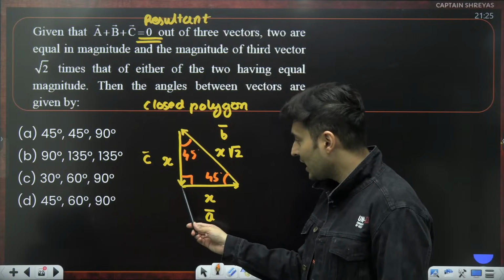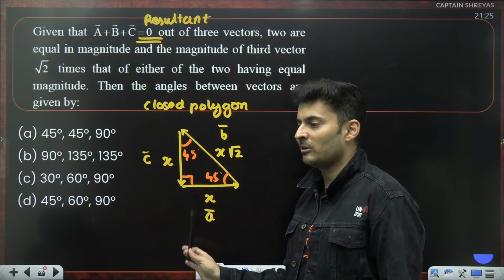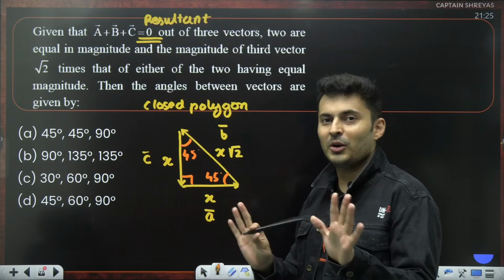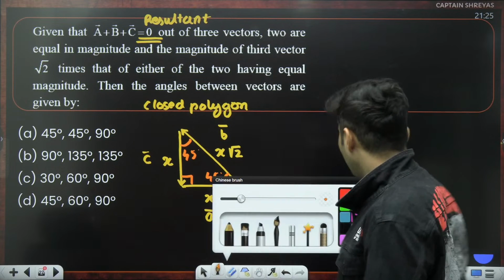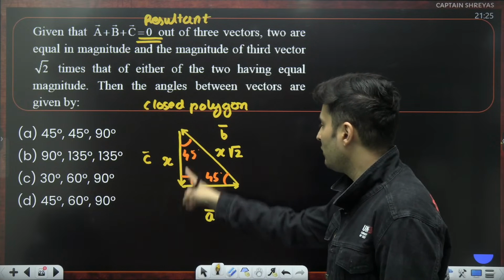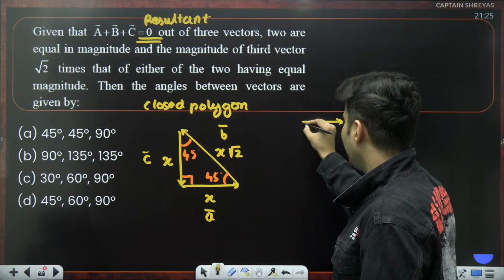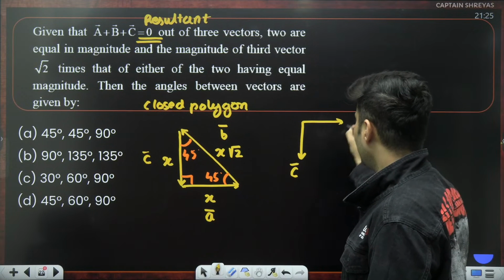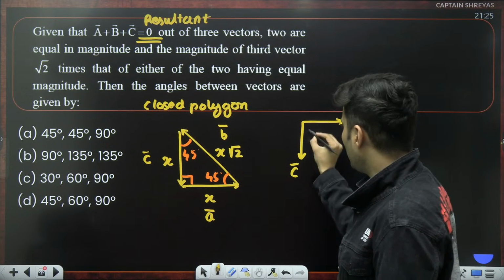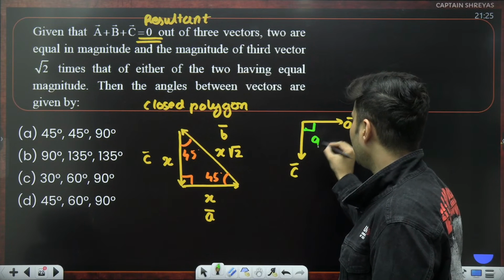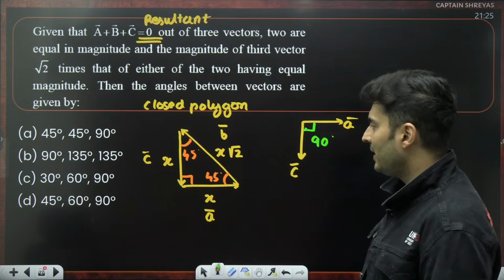Why? Because you have to check whether the head and the tails are matching or not. If head and tail are matching, then you cannot measure the angle. So be very, very careful over here. Especially for A and C vector, slide that C vector down, like this. This will be C vector, A vector will be like this. Now you can see the angle between them is basically 90 degree. Okay, so one of the angles is 90.